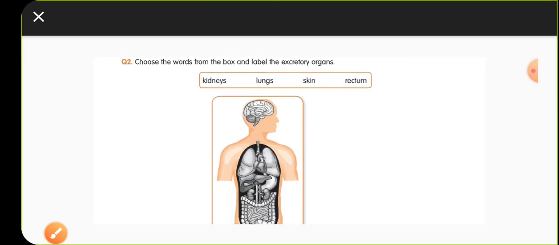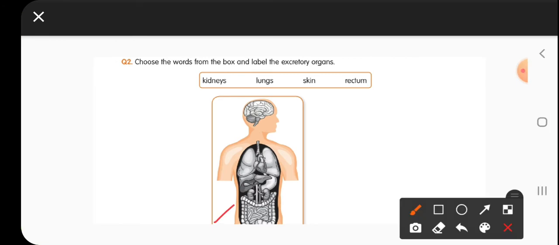So in the second question, they are asking you, choose the words from the box and label the excretory organ. Now a picture is given to you, and 4 options are given. You have to pick those and label them now. So the first one is kidneys. Kidneys are present in the abdomen region. So these are the kidneys, bean shaped kidneys.